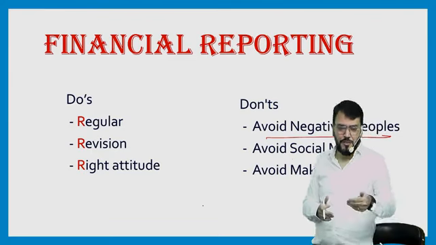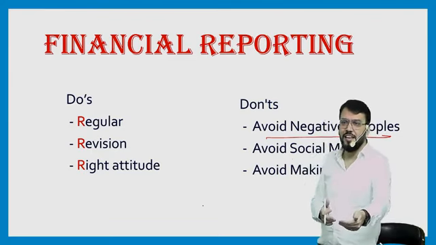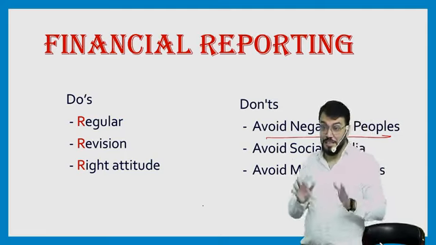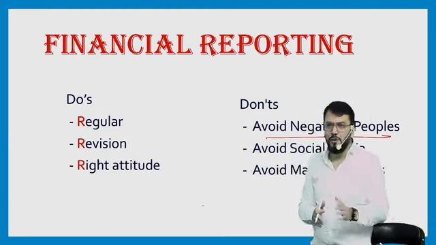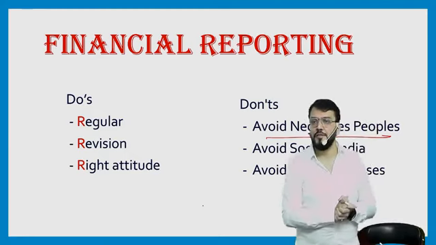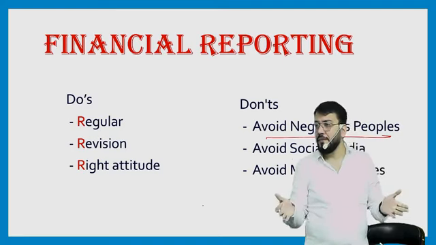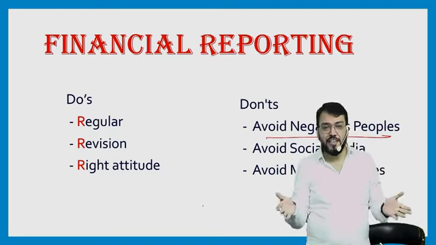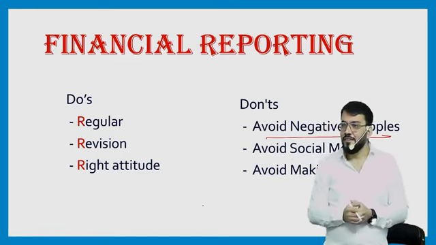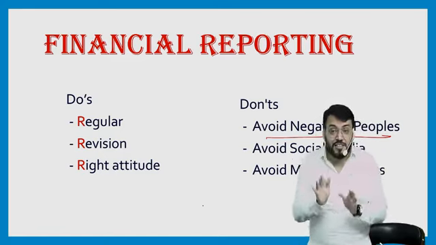Suppose I say like this: CA, there is nothing, and CAs are not able to earn even 2 lakh in a year. Then will you be able to give the right effort? Your mindset will become negative. You'll think, this much sacrifice we are doing, not for 2 lakh, 5 lakh or 6 lakh. So of course these are negative people.